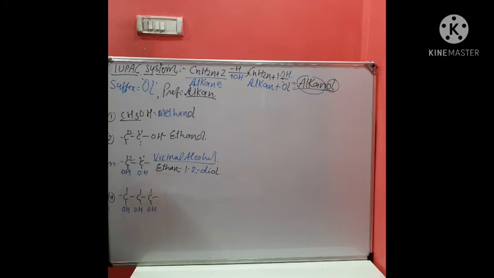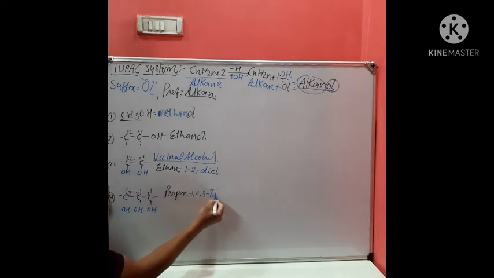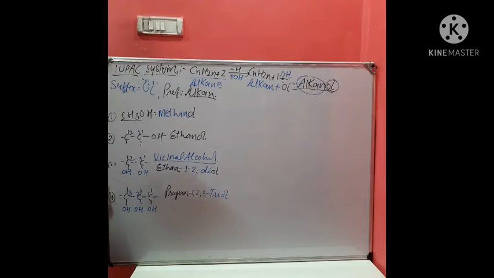Therefore, now you can start numbering 1, 2, and 3. The parent carbon main chain is propane. And now propane first, second, third. So 1, 2, 3. Now 3 OH, therefore use the term tri and ol. Okay, so propane 1, 2, 3, triol.